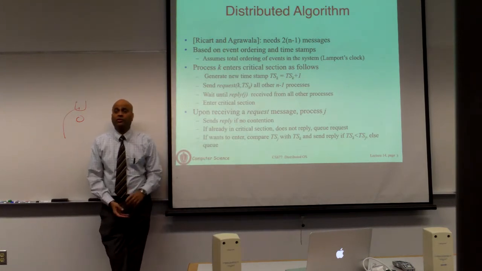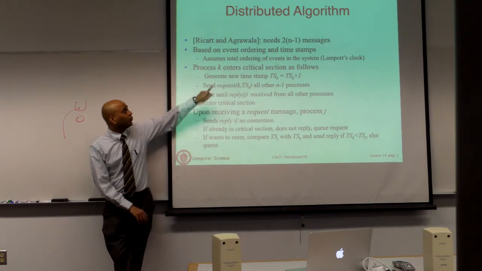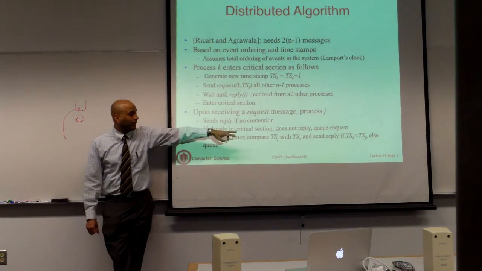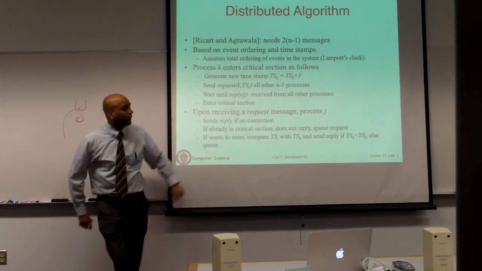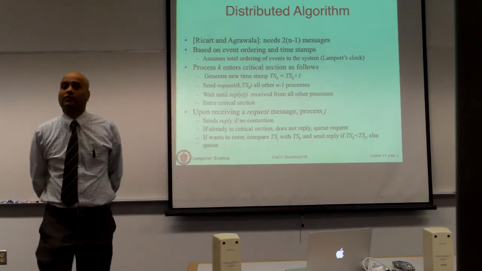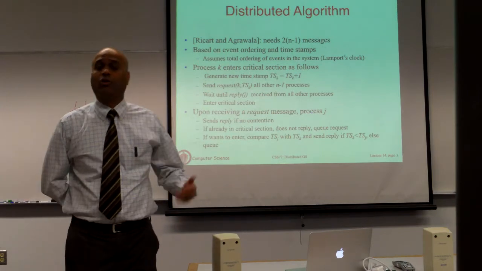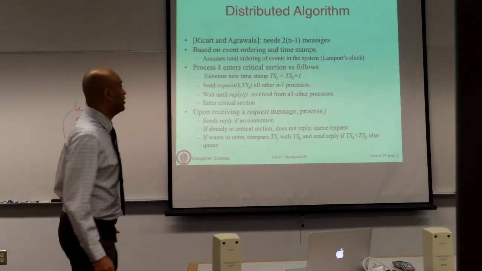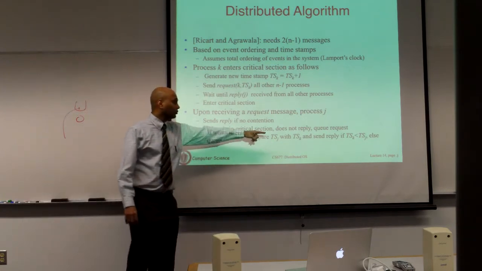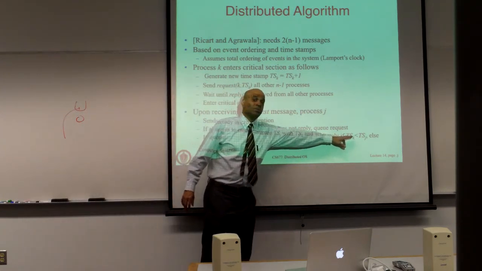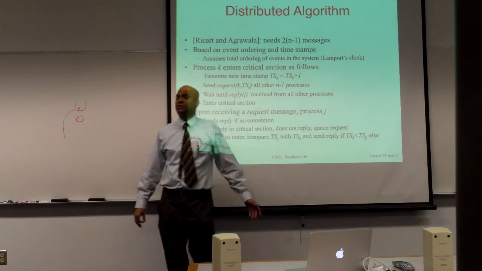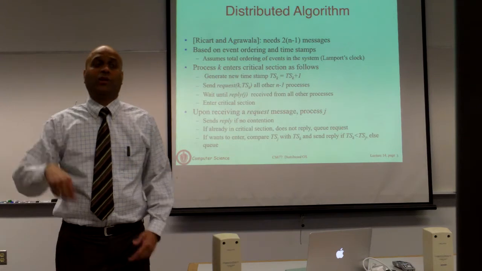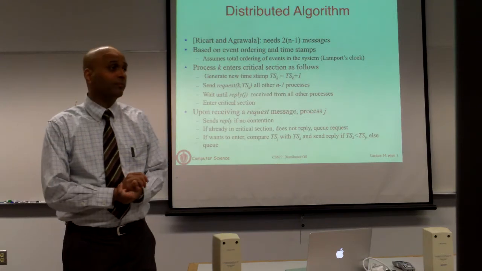And the way you decide who wins is you say which of the two processes sent the lock acquire request first. You compare the two timestamps. If your timestamp is higher, that means the other process's lock acquire message was sent before yours, so you are going to yield the lock to the other process. So you send a reply if your timestamp is greater, that is, if K's timestamp is strictly less than your timestamp. You let that process go. Otherwise, you wait, and K will yield to you, and you will win.